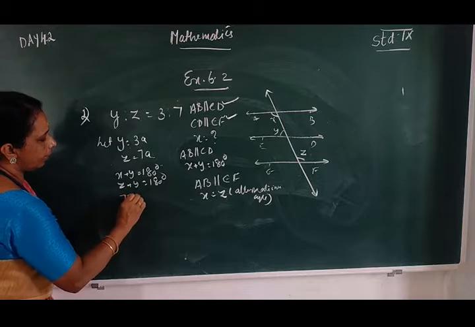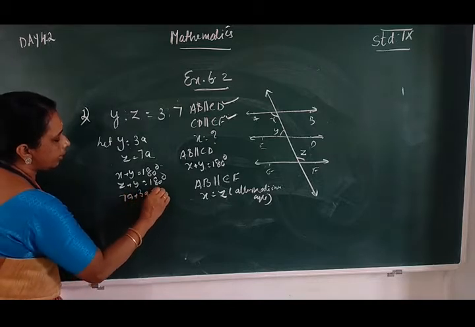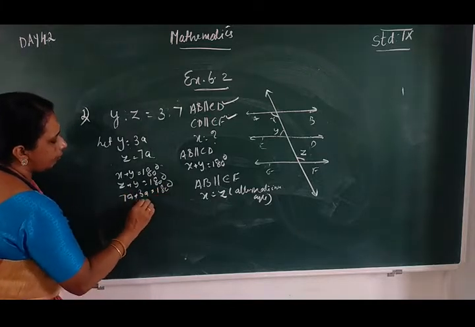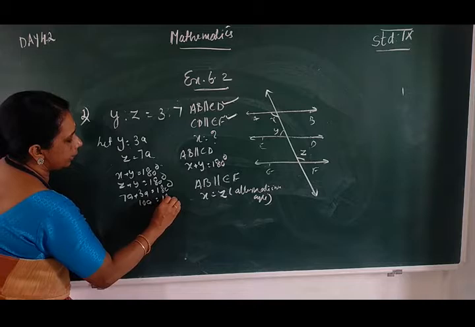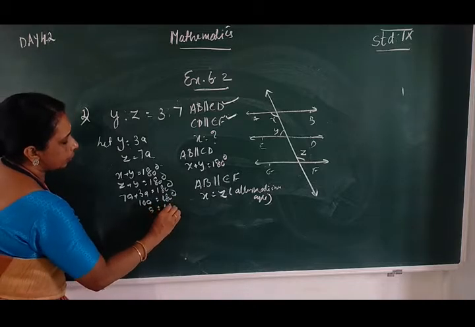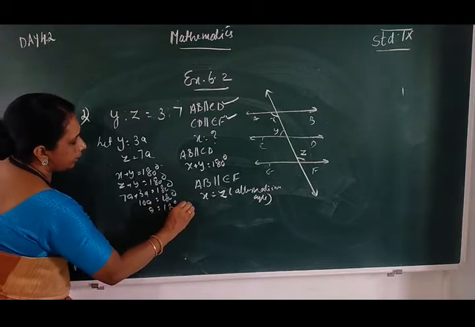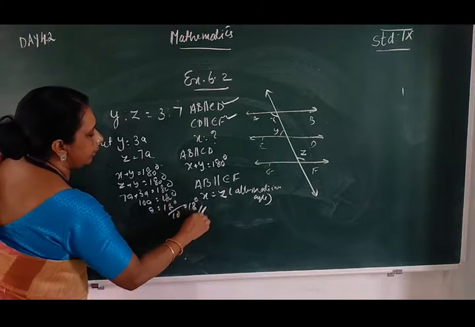Z is equal to 7A, Y is equal to 3A, and the sum is equal to 180 degrees. Therefore, 10A is equal to 180 degrees. Therefore, A is equal to 180 divided by 10, which is 18 degrees.